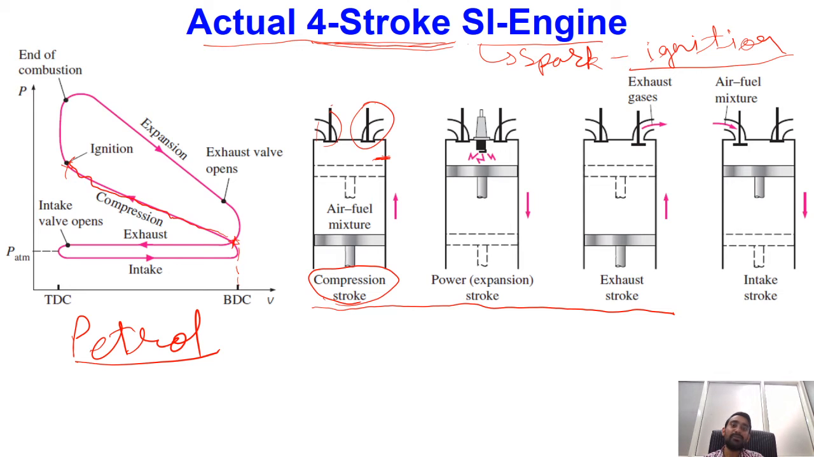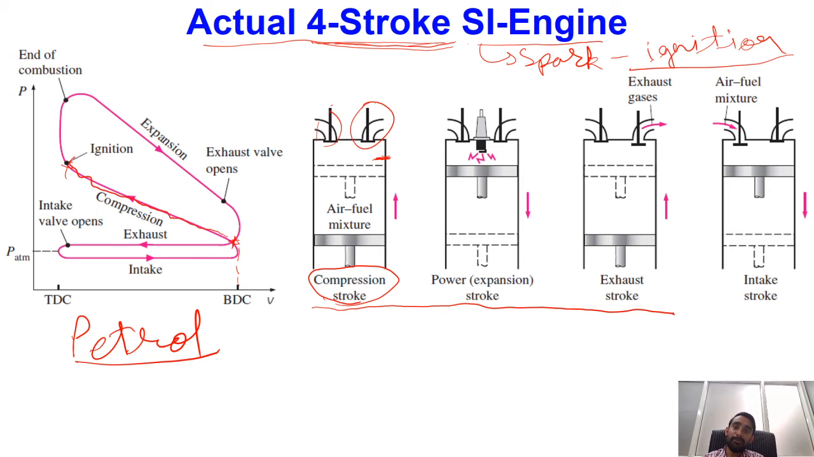Okay, so because of the combustion of the fuel, it will be releasing the chemical energy stored in it in the form of heat energy. Because of that, when heat is added to the mixture of air and fuel, there will be an increase in the pressure and temperature of the gases.